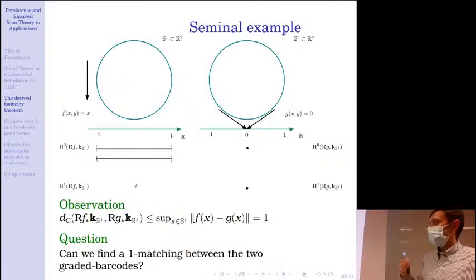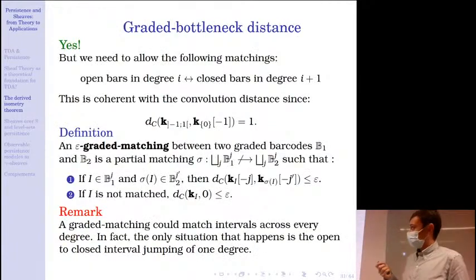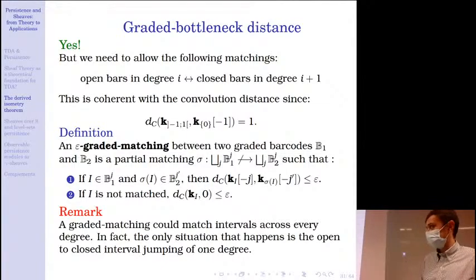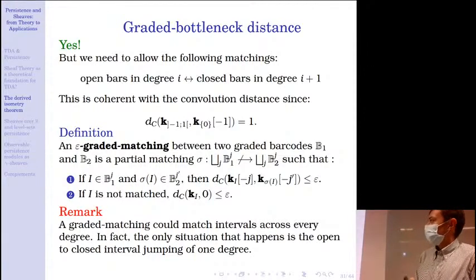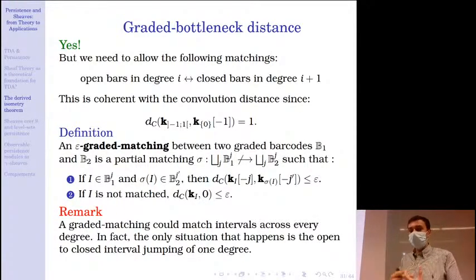So what we must actually do, and the admissible matching that exists, is to match the closed bar with the point in degree 0, and then the open bar with the 1 point in degree 1. And so if we allow those matchings, okay, then we will see that the isometry theorem becomes true. First, it is completely coherent with the standard computation of the convolution distance to allow to match open bars to closed bars across 1 degree.